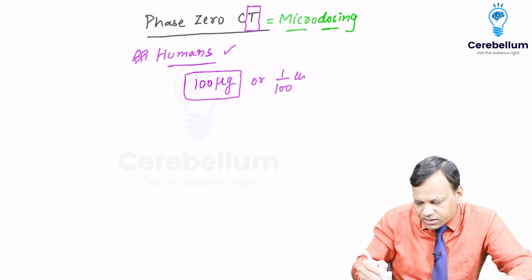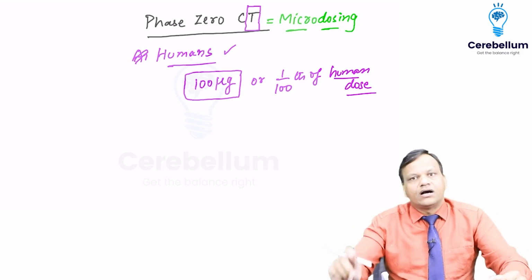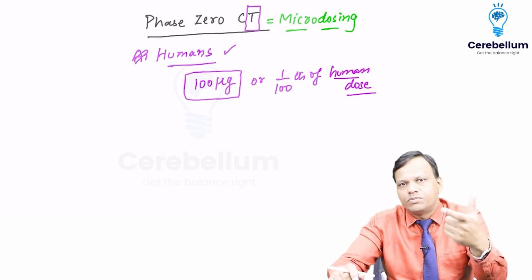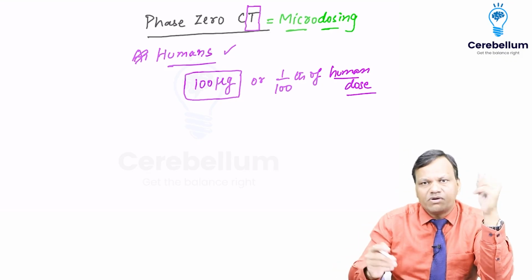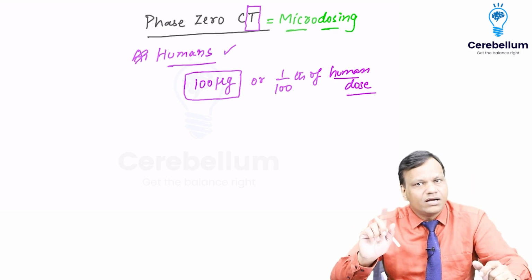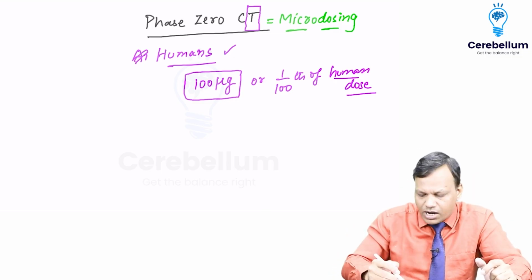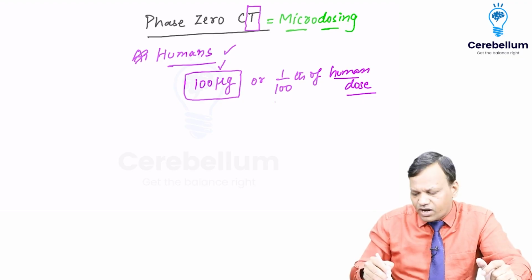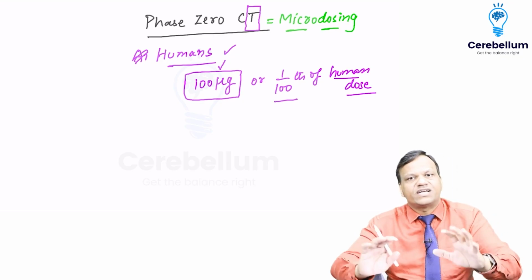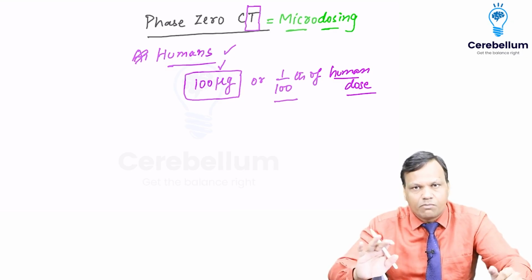1/100th of the human dose. Like if we want to give in humans 100 milligram, it should be 100 microgram. Remember, 1/100th is 1 milligram, but maximum out of these two. So either 100 microgram or 1/100th of the human dose, whichever is lesser. We will not give more than that.